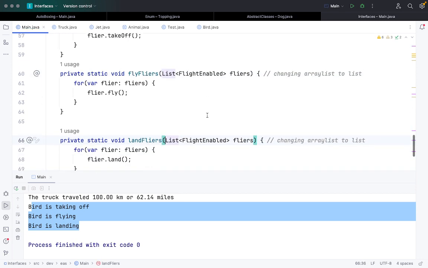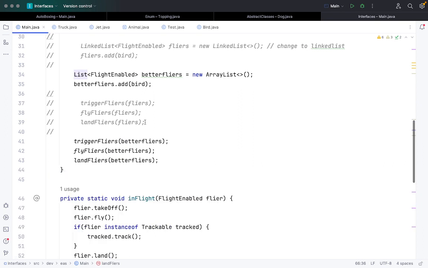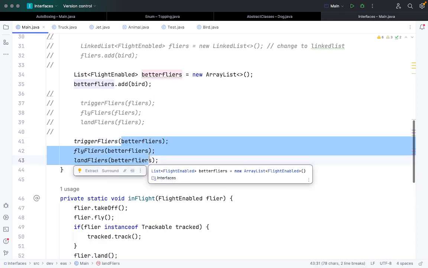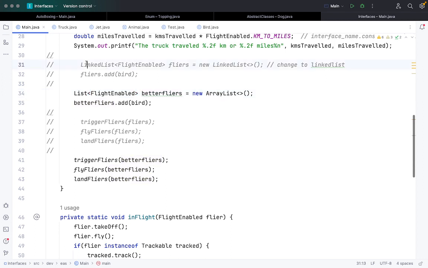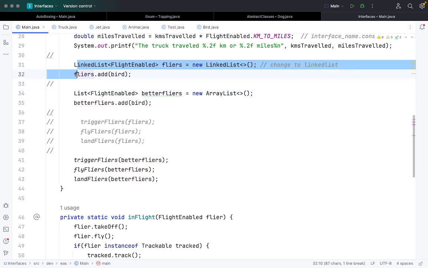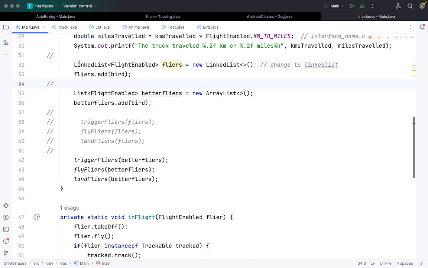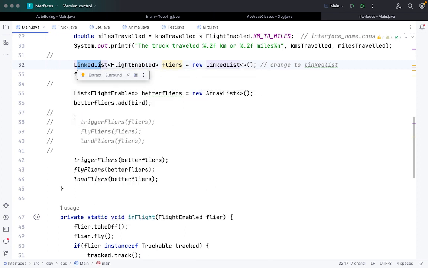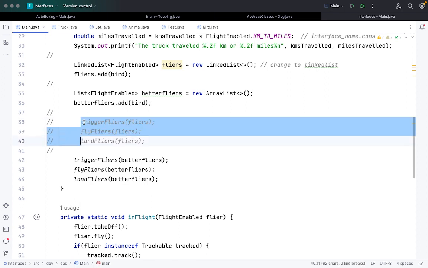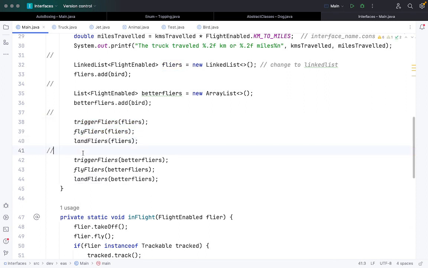Okay, so everything will work fine, and I think now that red line has gone, right? It is asking for a list, and we are giving it a list in this case. Now let me uncomment the earlier part also. Earlier I passed a linked list or array list in this case. Now if I try to call these functions, trigger flyers, okay, now you can see that there is no red line here.